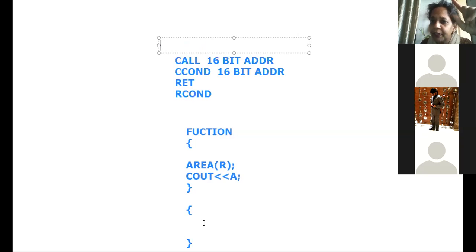Correct? So where are you writing the subroutine? Outside your main program. Correct? And whenever required, you can call it by using the call instruction.